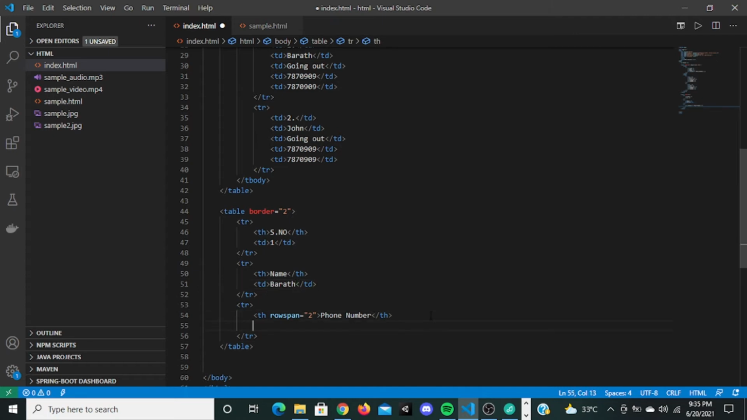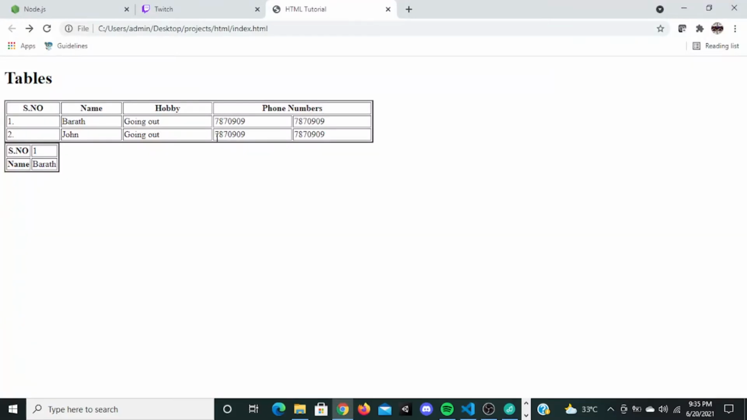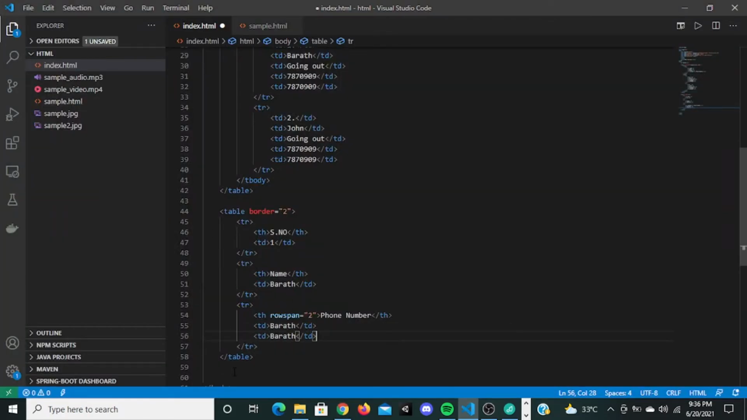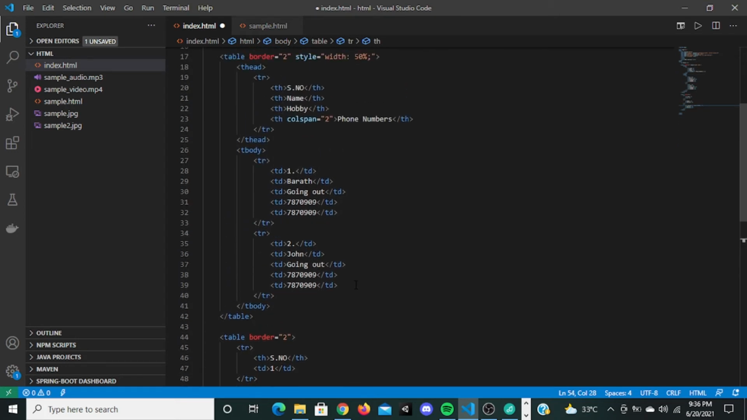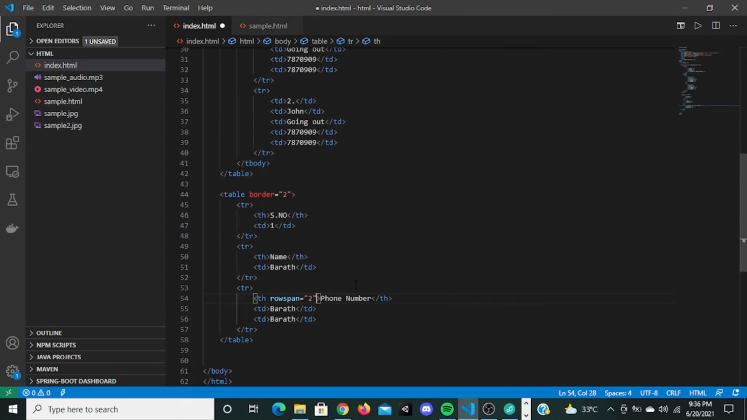Copy this, paste here, paste here. Now if I go there, if I refresh, you can see phone number. I'm sorry, this row span should not be here because it should be like 2.